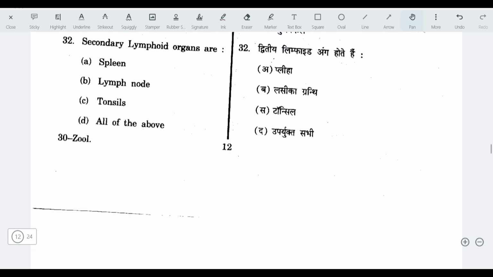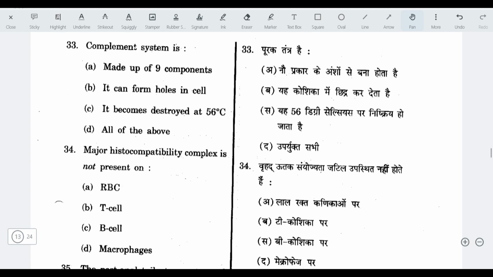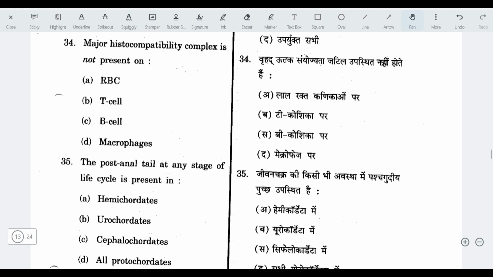Next question, secondary lymphoid organs are? The answer here is all of the above. Secondary lymphoid organs are the site where lymphocytes interact with the antigens and become activated. These include spleen, lymph nodes, tonsils. Okay. Next question, complement system is? The answer here is all of the above. And complement system, it is a part of immune system. Next, major histocompatibility complex is not present in? The answer is RBCs.